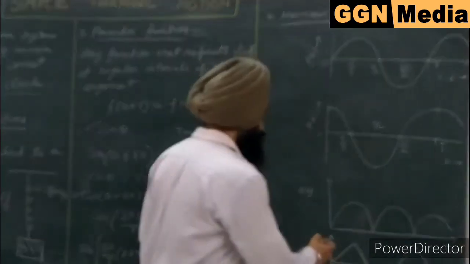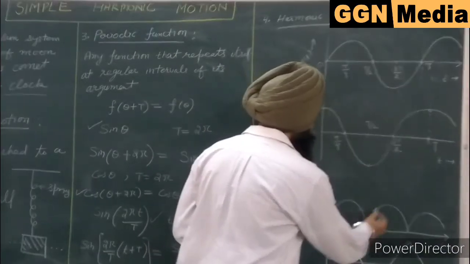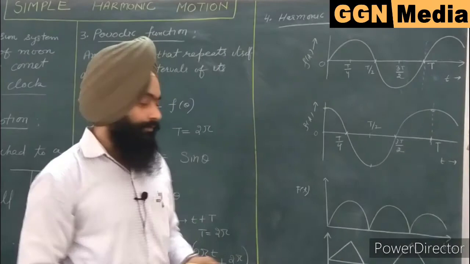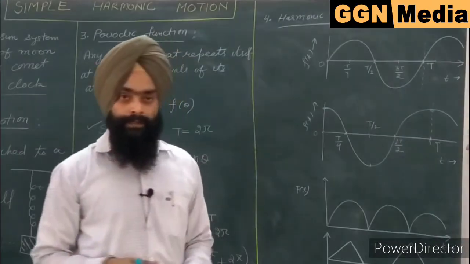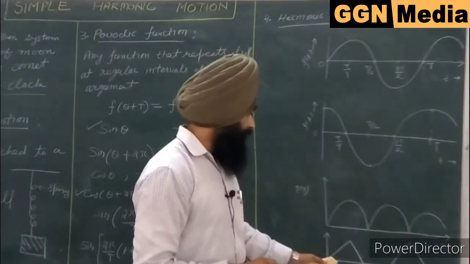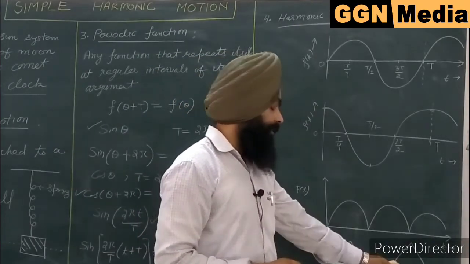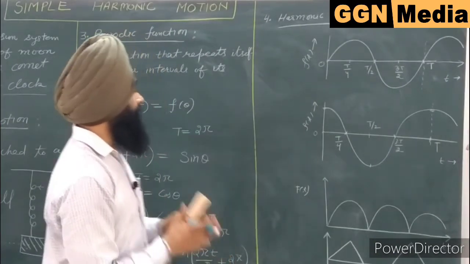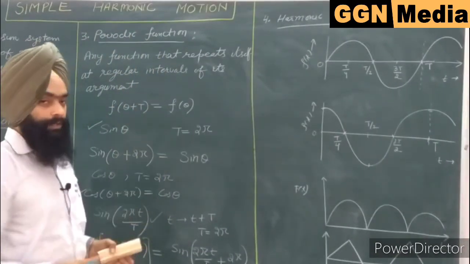Now let us consider this function. It repeats itself after a regular interval of time, but it is not a sine wave, so it cannot be considered a harmonic function. Similar is the case of this sawtooth wave. It repeats itself after a regular interval of time, but it is not sinusoidal, so it cannot be considered a harmonic function.